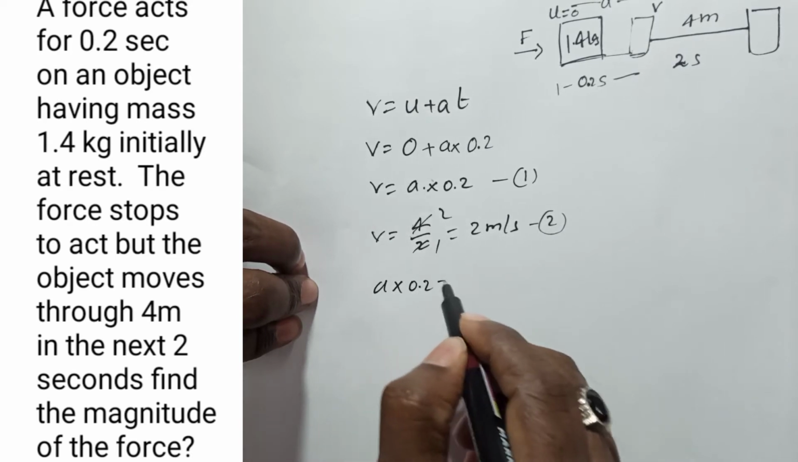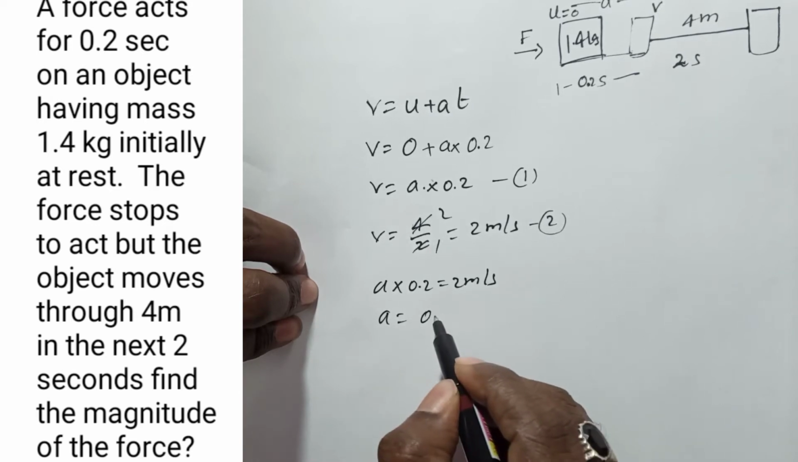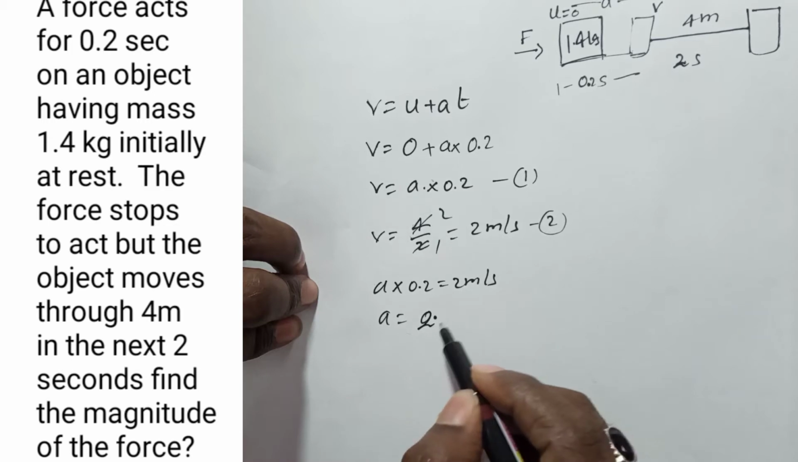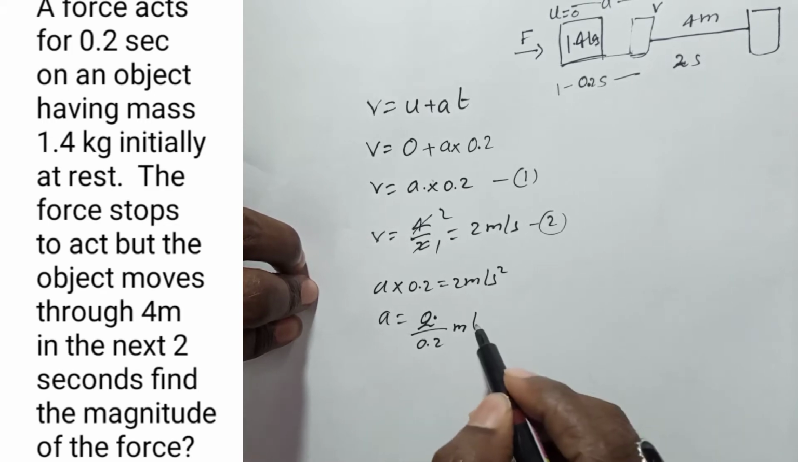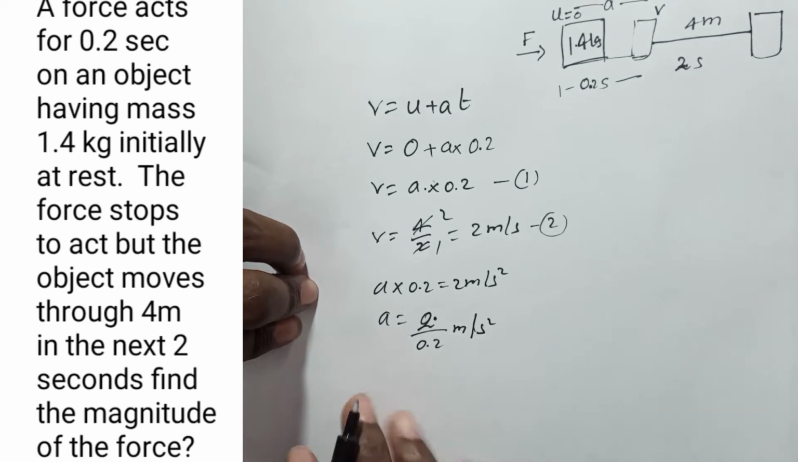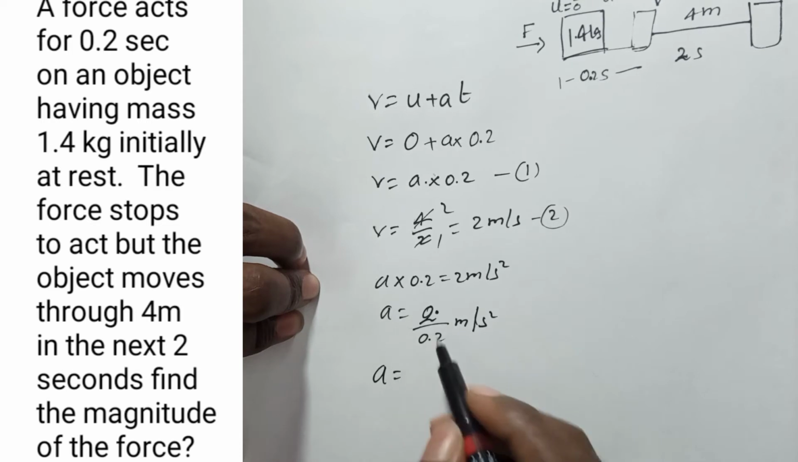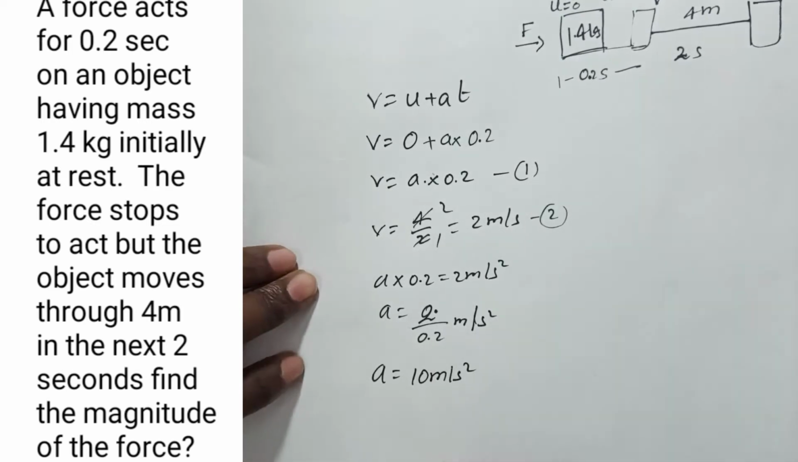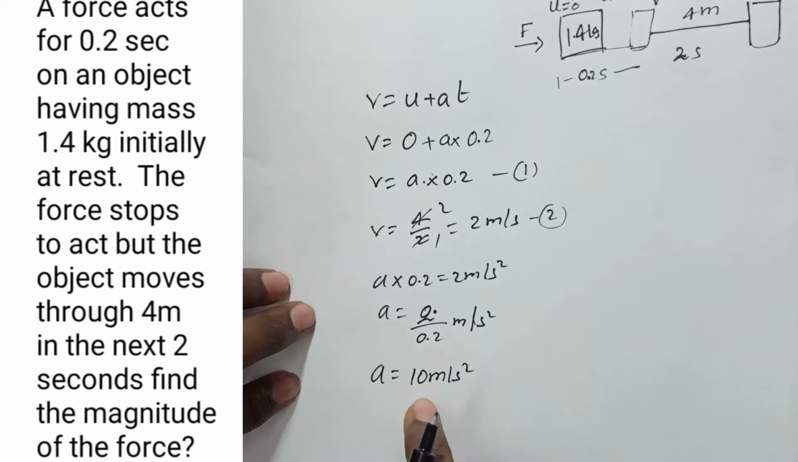a into 0.2 is equal to 2 meters per second, then a is equal to 2 by 0.2 meters per second squared. Here the unit is actually squared, so no need to worry about the units while solving. Acceleration a is simply 10 meters per second squared. 2 by 0.2 means 2 into 10 by 2, 20 by 2, which is nothing but 10 meters per second squared. That is the acceleration.